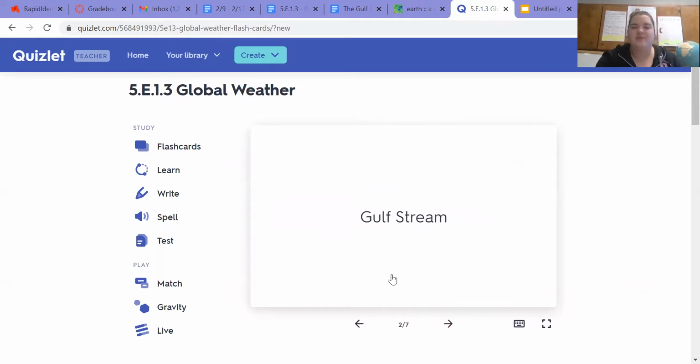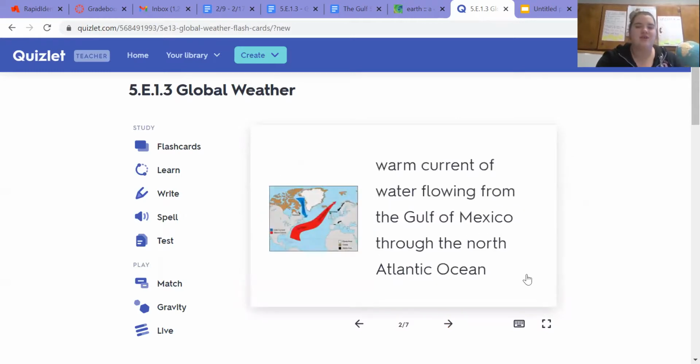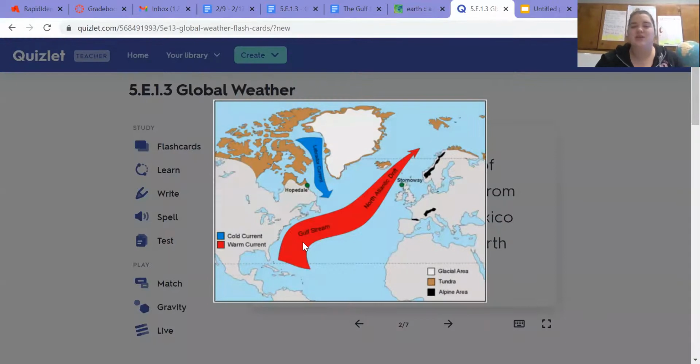The Gulf Stream is our next word. A Gulf Stream is the warm current of water flowing from the Gulf of Mexico through the Atlantic Ocean. So let's look at the picture. You can see that it flows along the east coast of the United States, which is where we live, and on up north through the Atlantic Ocean. And we're going to draw that in just a few minutes today. So this is the Gulf Stream. It is a warm ocean current.